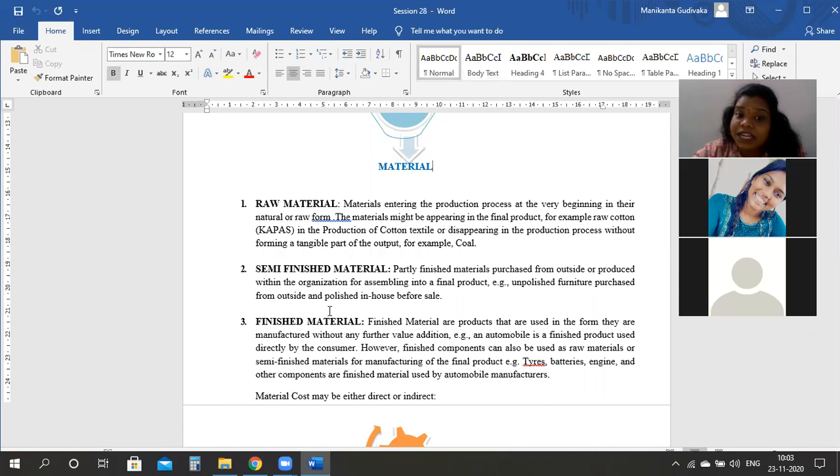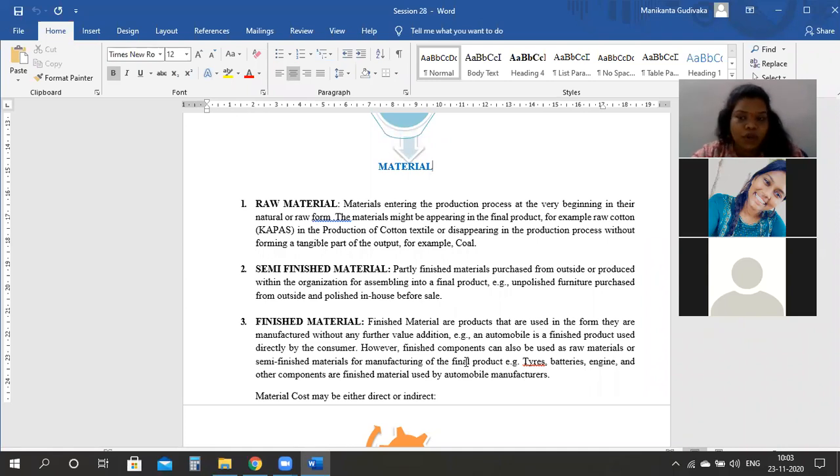Now, the finished materials are the products that are used in the form they are manufactured. The example we have taken is in the automobile industry. If you have to manufacture a car, your tires, your batteries, your engine, all these are finished products in their respective manufacturing sectors.